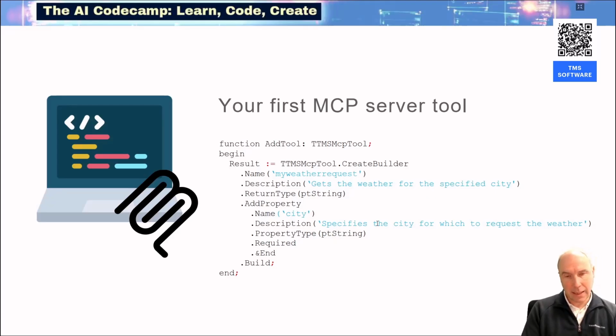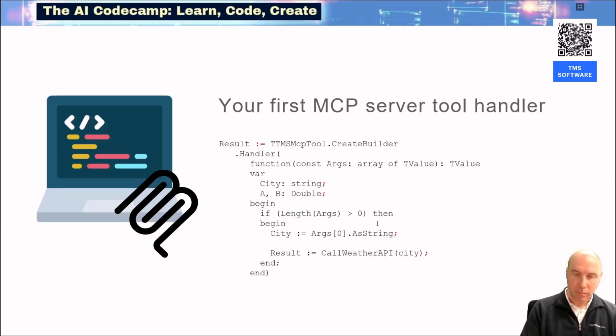So here in this example, for getting the actual weather conditions, that argument will be city, and we add some description and the type of the parameter that is passed. In addition, we also have the property that a parameter can be either required or not required. That information is sent to the LLM. The LLM will decide whether it will effectively add this parameter when, for example, it is marked as a not required parameter.